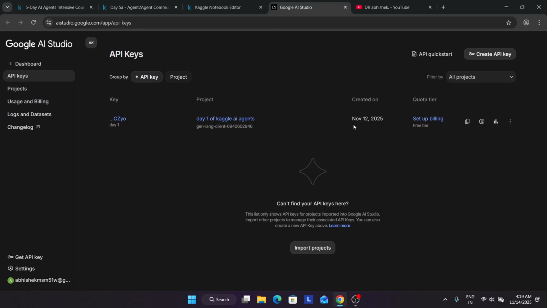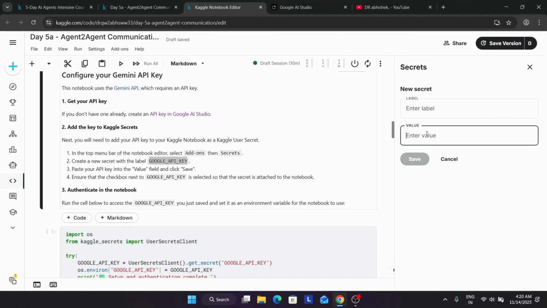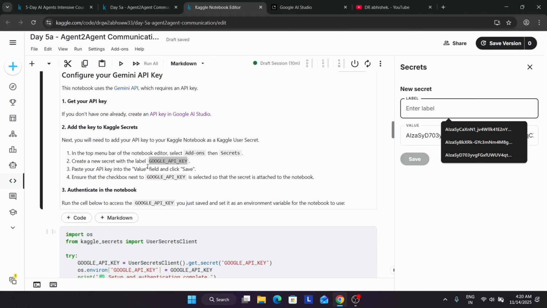Okay, and if you already have a key, do not create multiple times. You can use the same API key. There is no issue. So just copy from here. And if you want to create a new API key, you have to click on add secret. Then in the value, you have to paste it. And here in the label, you have to just paste this thing.